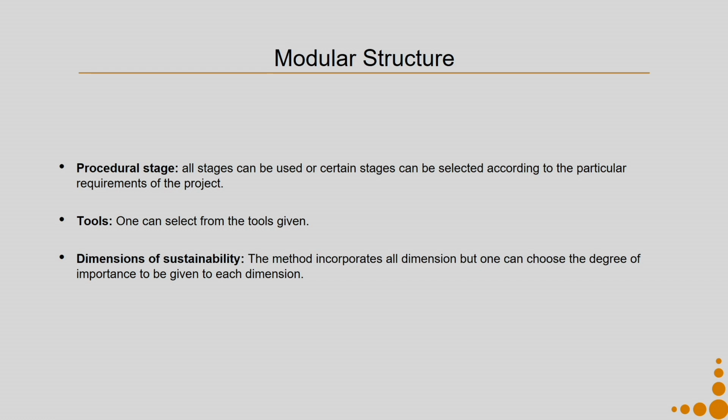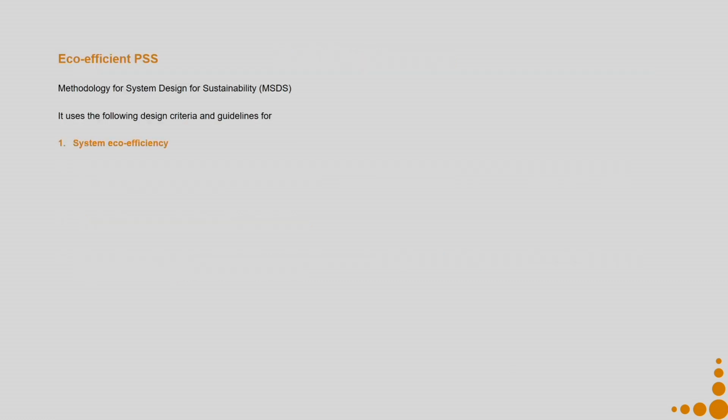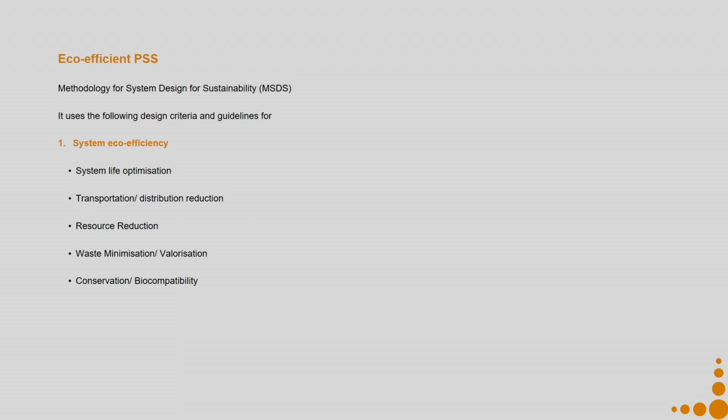The third level of modularity that this MSDS methodology offers is that, although it considers all the 3 dimensions along with many sub dimensions, it allows you to give different priority levels to each one of them. So, if we look at the sub dimensions, for example, system eco efficiency, which is dimension 1, consists of sub dimensions like system life optimization, transportation and distribution reduction, resource reduction, waste minimization and valorization, conservation and biocompatibility, and toxicity reduction.